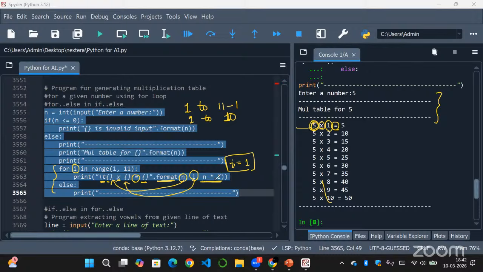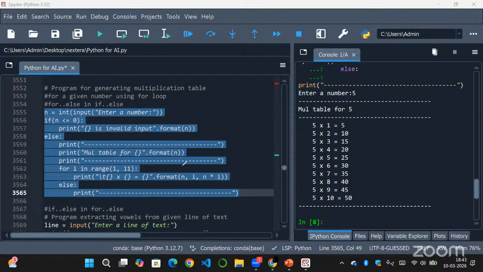Now we are doing the multiplication, so n into i, that is 5 into 1, will be done. That is equal to 5, right? So 5 will be printed. So this result of n into i will be printed in the third curly braces, that is here. Now it will loop again, in the range of 1 comma 11, that is values from 1 to 10, right? So 1 is done.